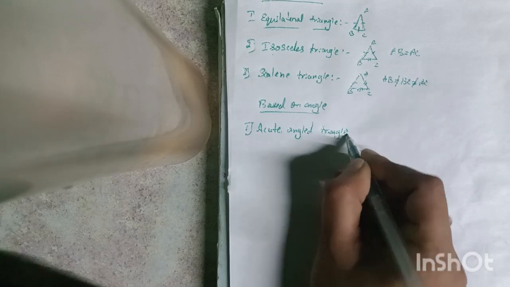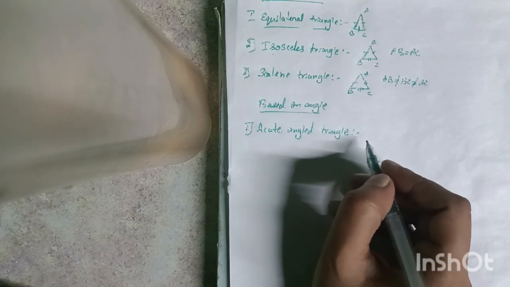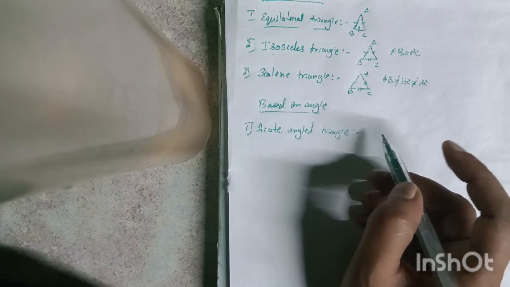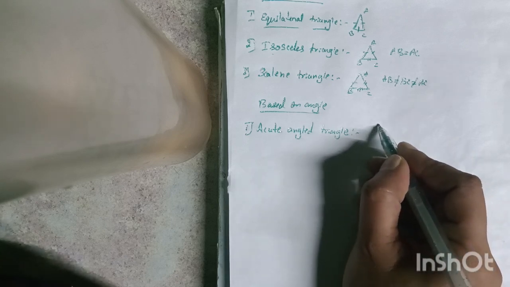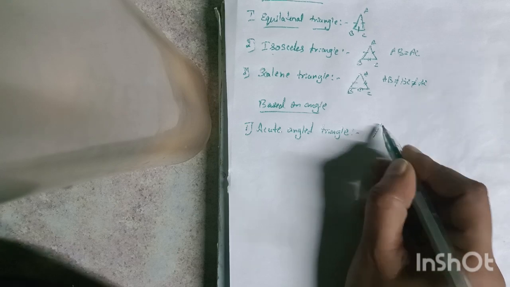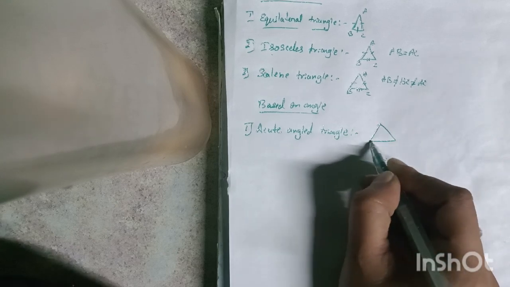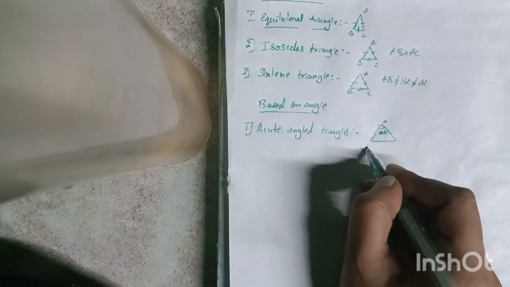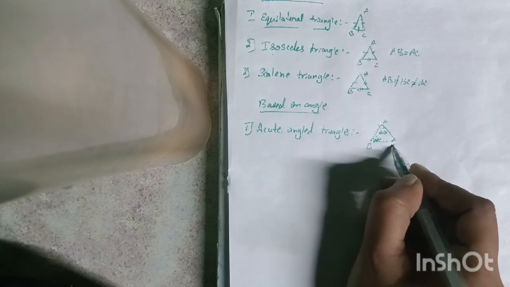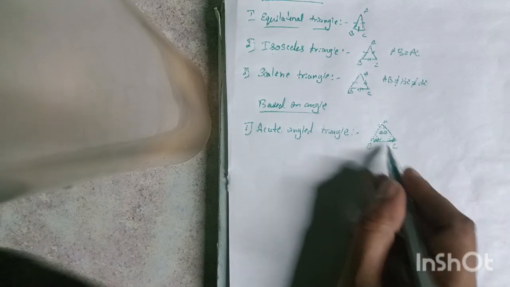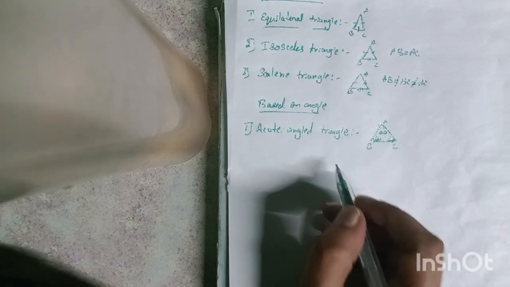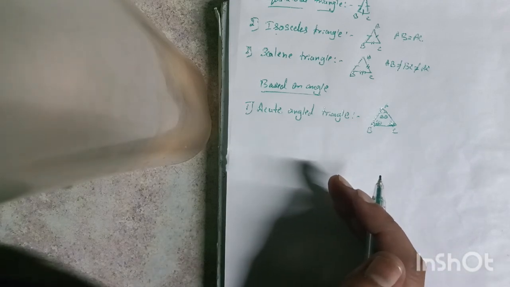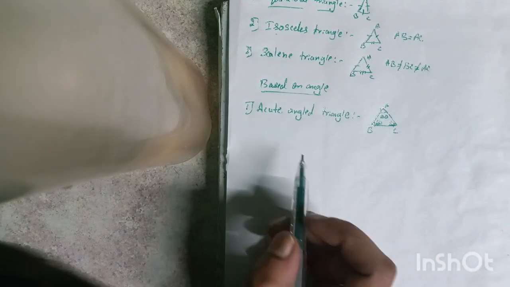An acute angle triangle means all angles of the triangle are less than 90 degrees. For example, angle A is 60, angle B is 60 and angle C is 60. So this is one example of an acute angle triangle. So acute means all angles of the triangle are less than 90 degrees.